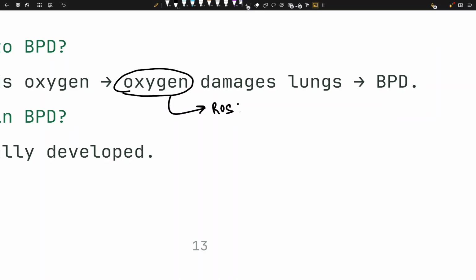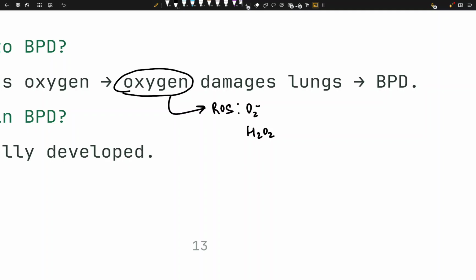Now, what are these, by the way? These are superoxide. What is superoxide? O2 negative. Other things: hydrogen peroxide, H2O2, and hydroxyl radicals, right? Now these are super unstable. They are dangerous, because this is how macrophages actually kill. They are super duper unstable molecules. They steal electrons from everywhere. They steal electrons from fat. They steal electrons from DNA. They damage everything.